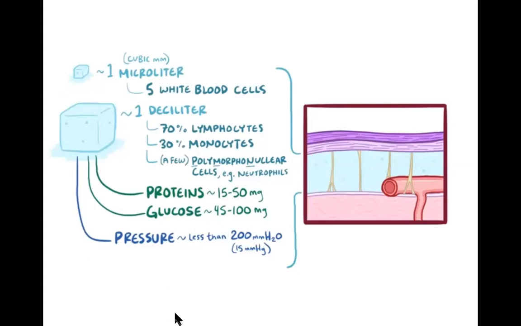Along with these lymphocytes, monocytes, and neutrophils, the white blood cells, the immune cells, you also find proteins around 15 to 50 mg, and glucose around 45 to 100 mg, that is around 2/3 of the glucose found in the same volume of blood. It is held under some pressure, less than 200 mm of water or 15 mm of mercury.